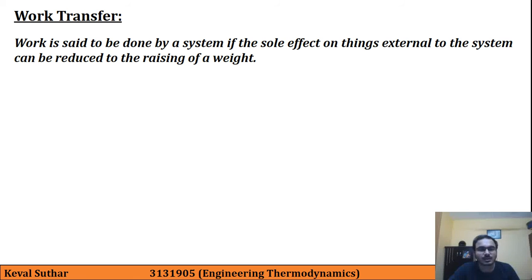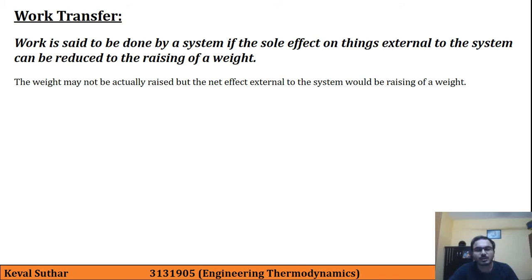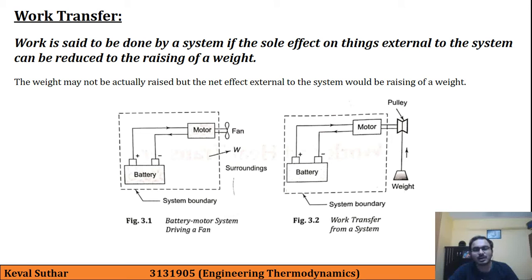So work is said to be done by a system if the sole effect on things external to the system can be reduced to raising of a weight. So this statement looks complicated, but we will try to understand this with the help of a figure. The weight may not be actually raised, but the net effect external to the system would be equivalent to raising of a weight.